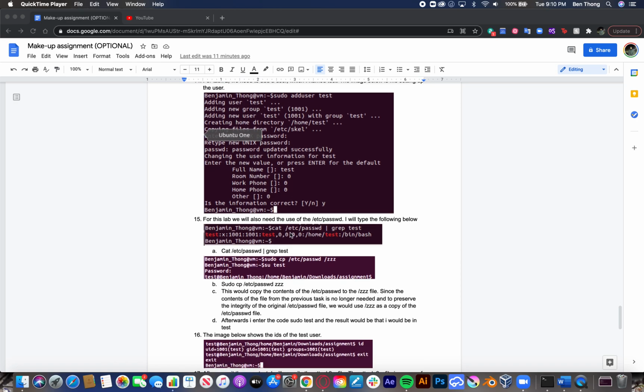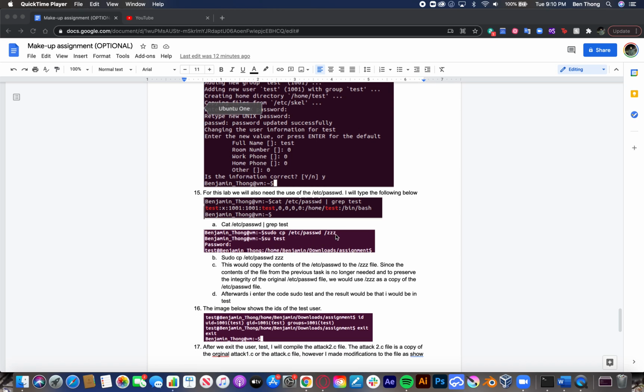So obviously we need the etc password file. This is just the contents of the etc-password file. We would copy the etc password file and move that to the ZZ file, just to make sure we have the original there.